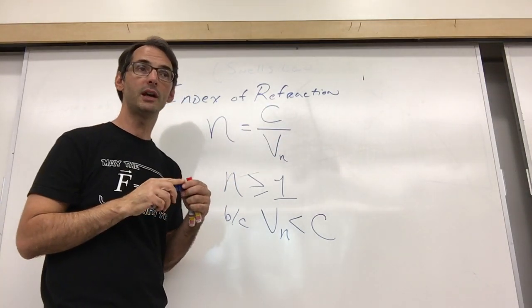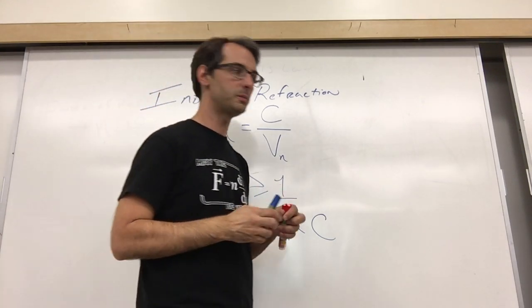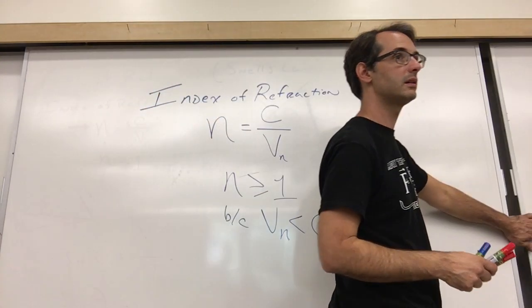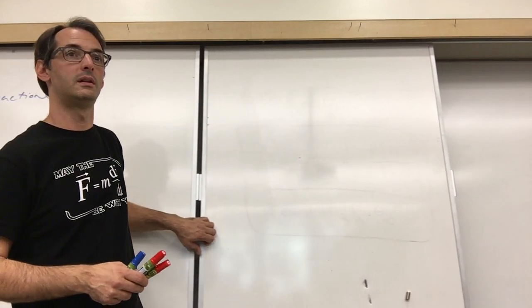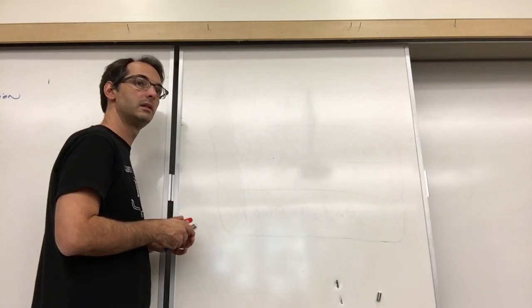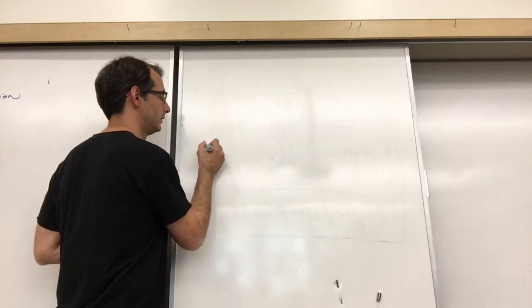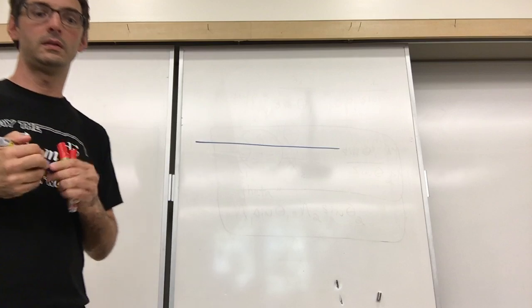Cool. So you started to talk about wavelength. Could somebody tell us a little bit about wavelength? Well, the wavelength gets shorter when it passes into a new medium because the speed decreases. So if you took the formula, the frequency is the same.